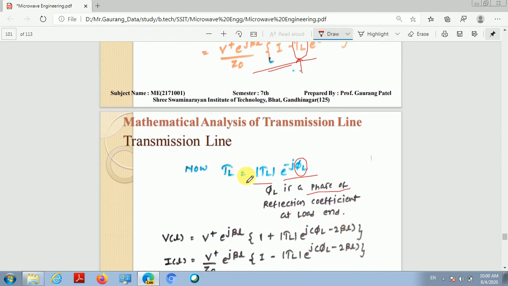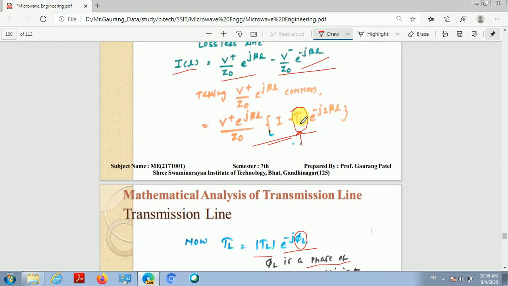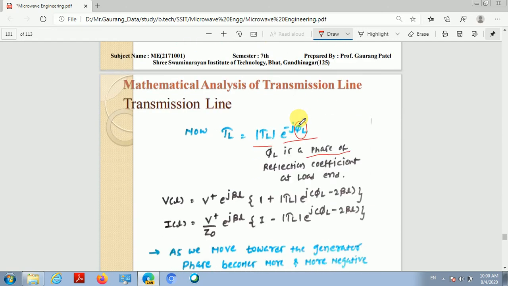If I replace this gamma L in the voltage and current expressions on the transmission line, the modified expression will be V of L is equal to V plus e raised to j times beta L times (1 plus mod gamma L e raised to j (phi L minus 2 times beta L)). Similarly, the current expression on the transmission line is I of L is equal to V plus divided by Z naught e raised to j beta L times (1 minus mod gamma L e raised to j (phi L minus 2 times beta L)).